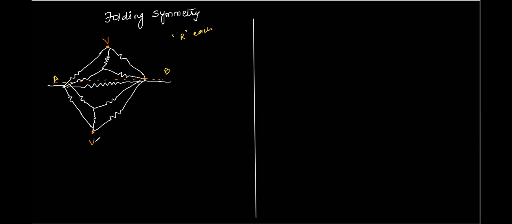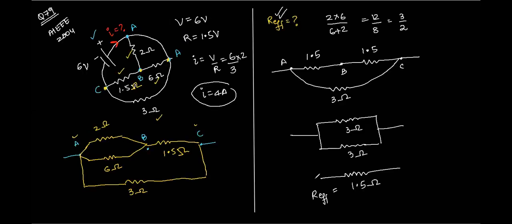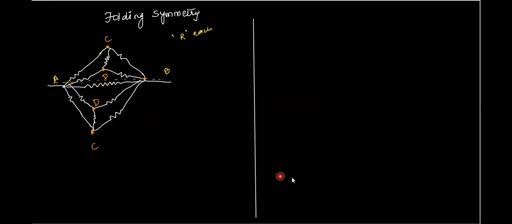Yes, sir. Okay. Let us name this point as C. So this point will also be C. Am I correct, Atul? Yes, sir. Suppose this point is D. So this point will also be D because both have the same potential. Right, Atul? Yes, sir. The same thing that we did in the previous question. Do you remember this technique, naming the points having the same potential as the same? Yes, I recall, sir. So the same technique we are putting over here.